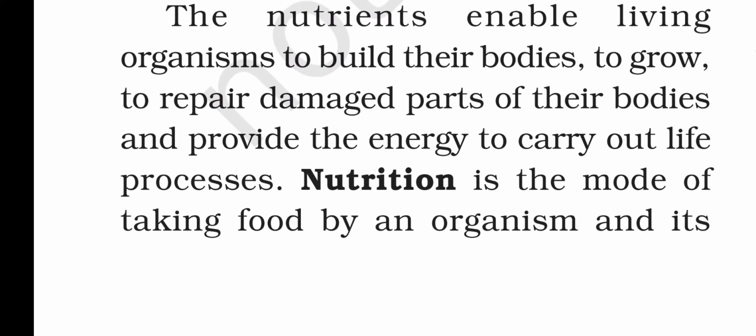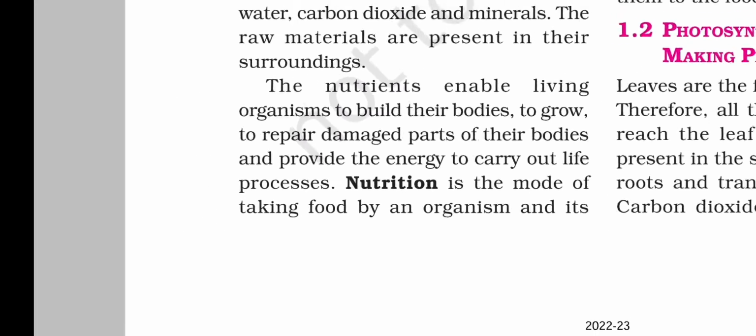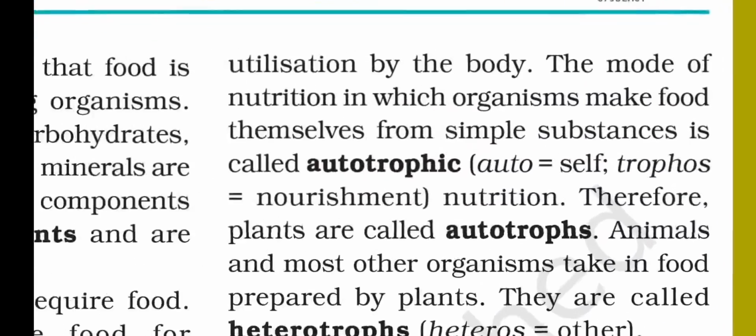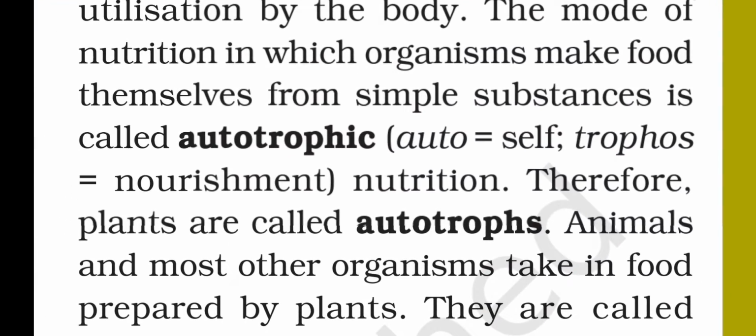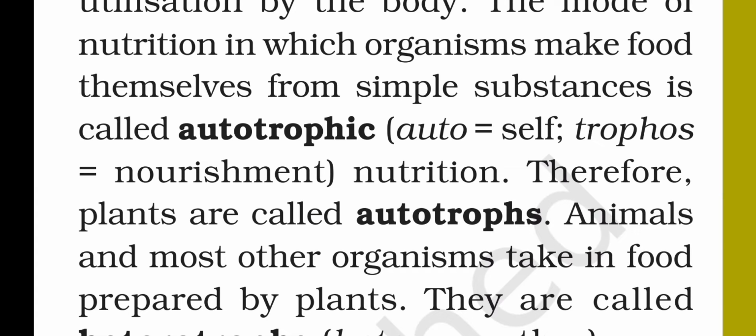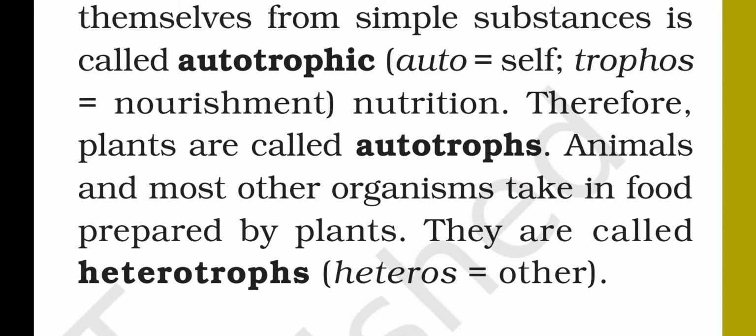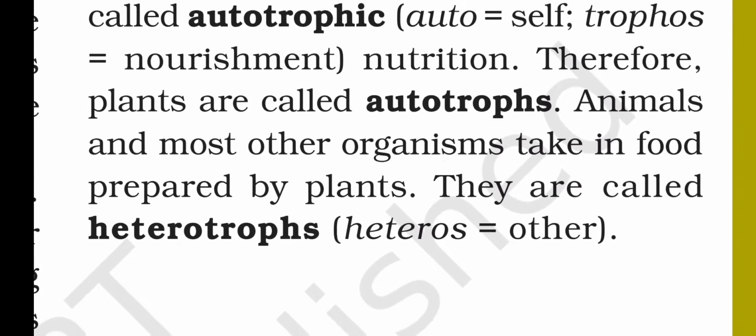Nutrition is the mode of taking food by an organism and its utilization by the body. The mode of nutrition in which organisms make food themselves from simple substances is called autotrophic. Auto is equal to self, trophios is equal to nourishment, nutrition. Therefore, plants are called autotrophs. Animals and most other organisms take in food prepared by plants. They are called heterotrophs. Heteros is equal to other.